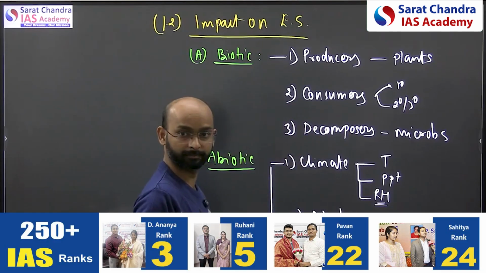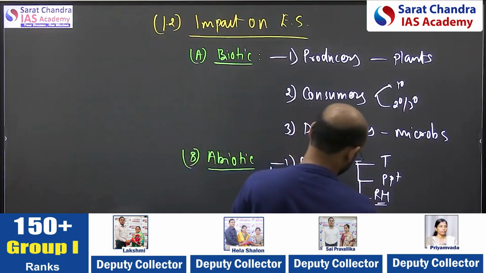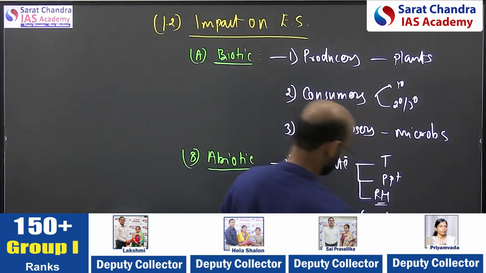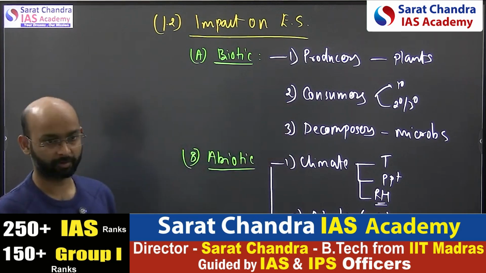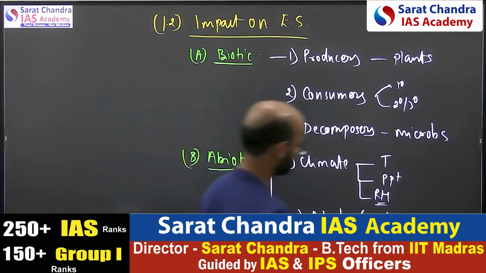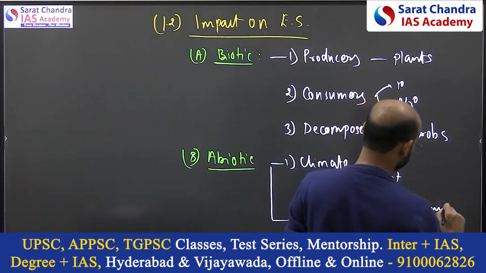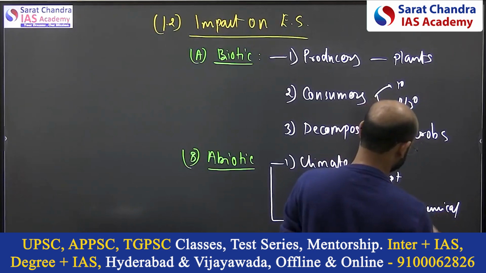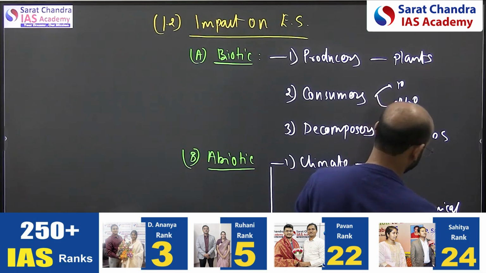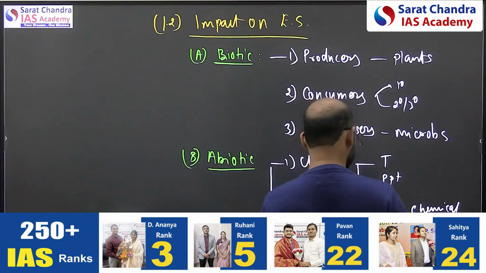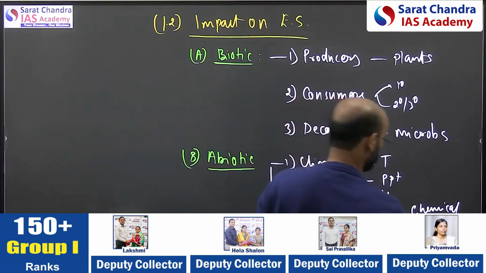Edaphic means soil. That's a geographic word for soil factors, like the chemical factors of soil, physical characteristics, or biological characteristics. Biological we have already written. So physical and chemical characteristics.